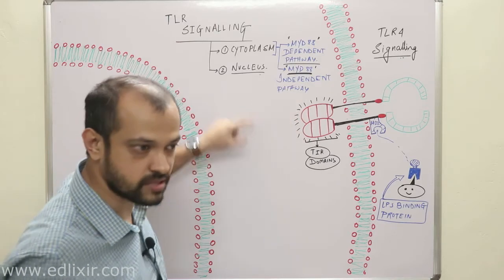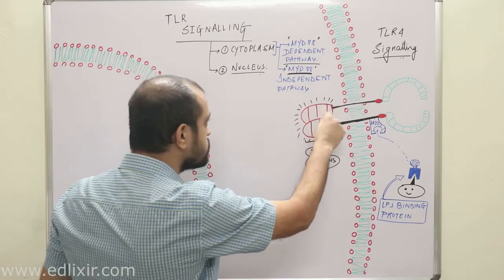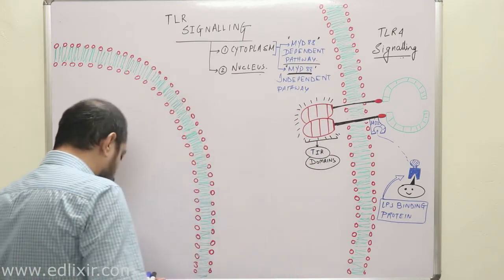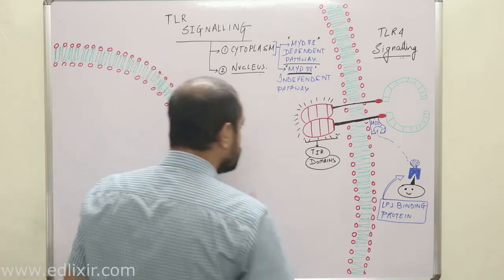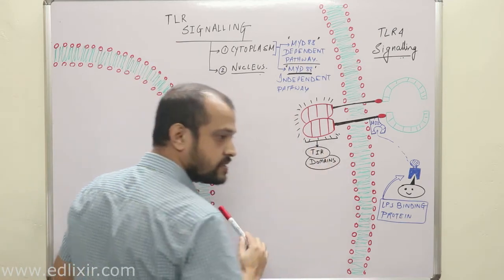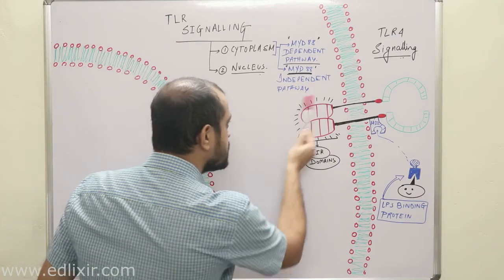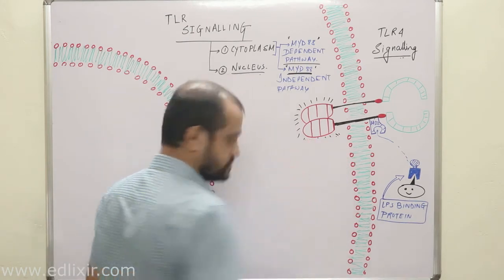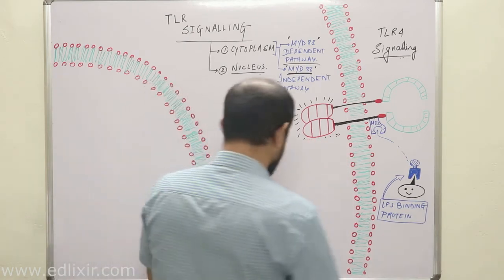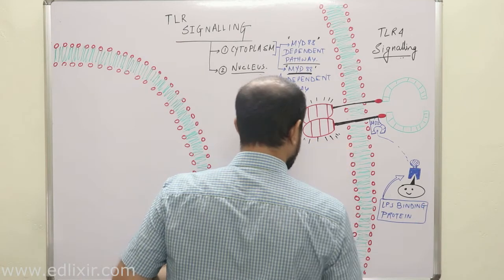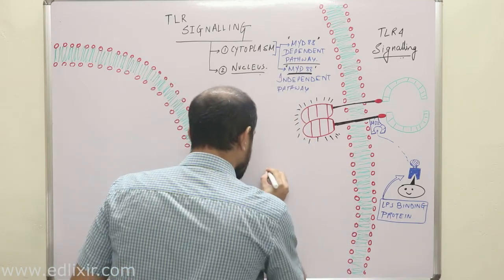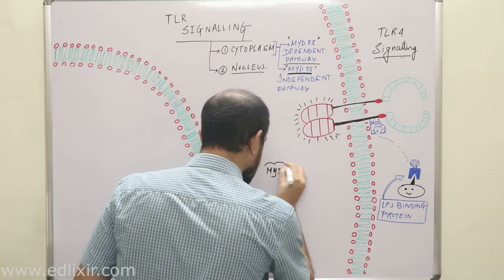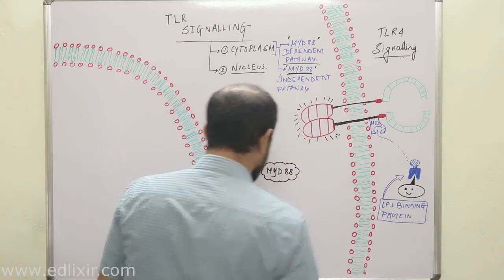These are all molecular mechanisms. This will send a signal to the cytoplasm of the cell. What happens then is that due to the activation of these TIR domains, a protein will come and join this portion of your TIR. So that is when your TIR domain is activated. Now, this is your MyD88 protein.